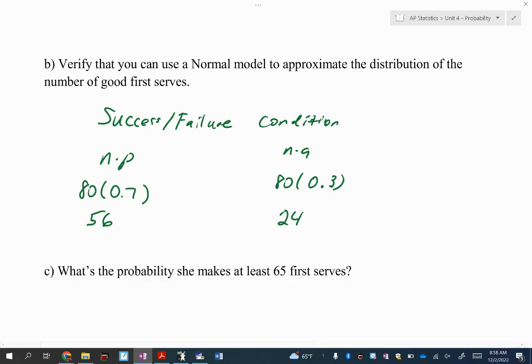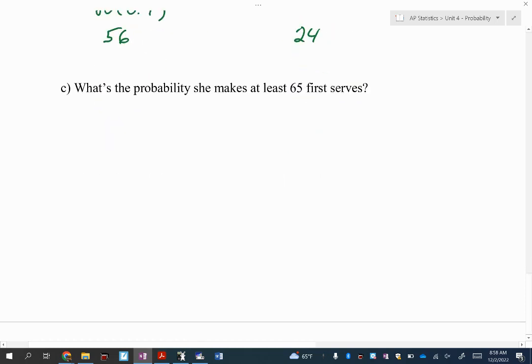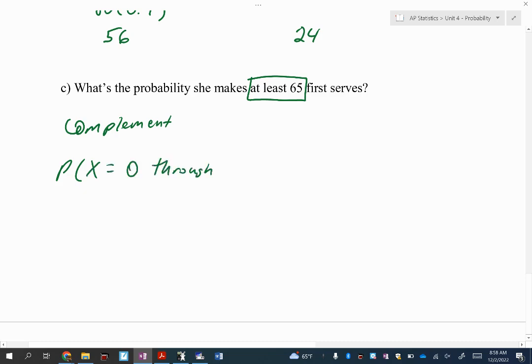Now here's the deal. We're going to do C. Let's do it twice. Once with the binomial, the way you know, and then also with the normal model, which we did in chapter 6 many months ago. If I wanted to do it with the binomial, what am I thinking when I see at least 65? Complement. So let's find x equals 0 through 64, right? I got to go one less because 65 is what I want, or higher.